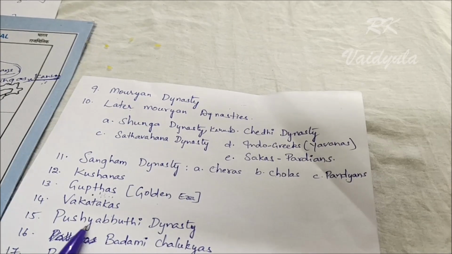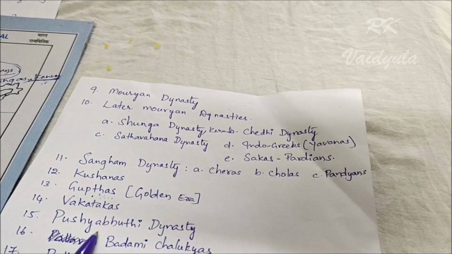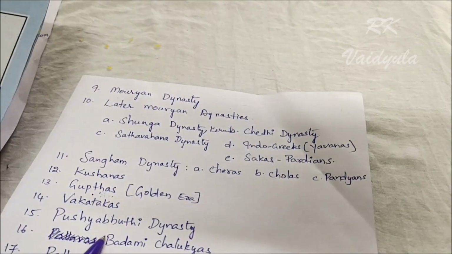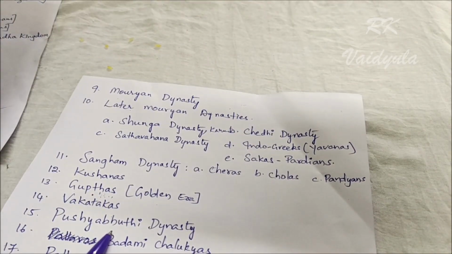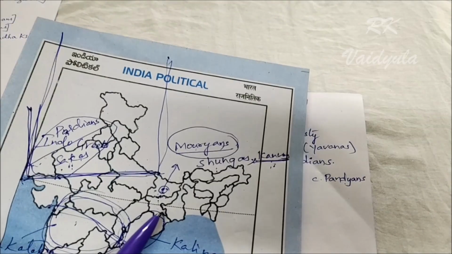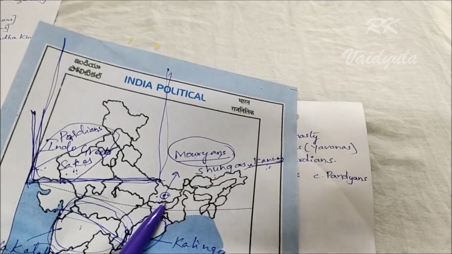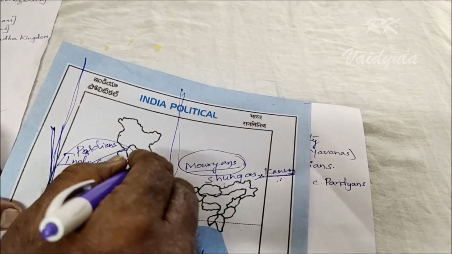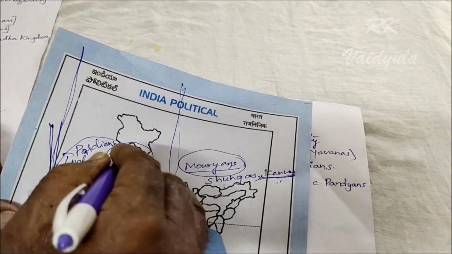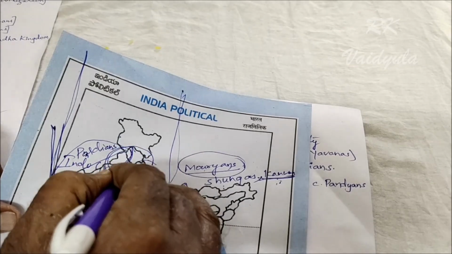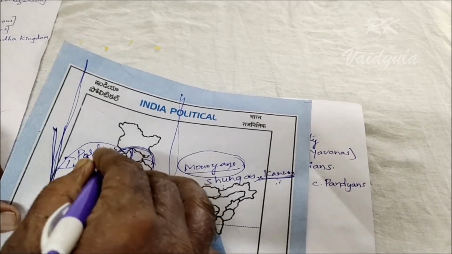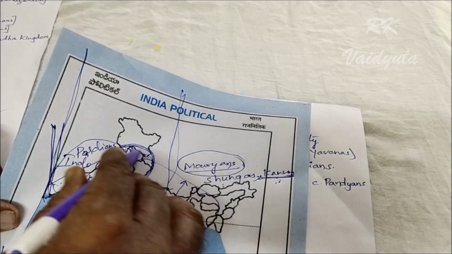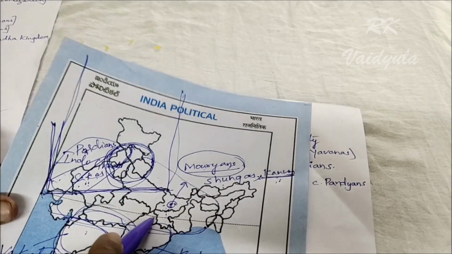After the Vakatakas we discuss the Pushyabhuti dynasty. The Pushyabhuti dynasty was actually subordinate, feudatory kings of the Guptas. After terminating the Gupta dynasty, the Pushyabhuti dynasty ruled from Staneshwaram and Kanauj together, and gradually ruled entire North India.